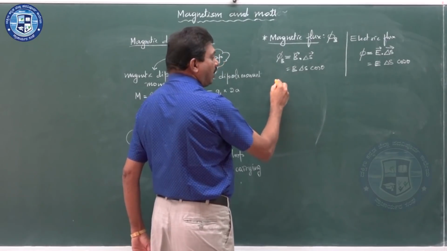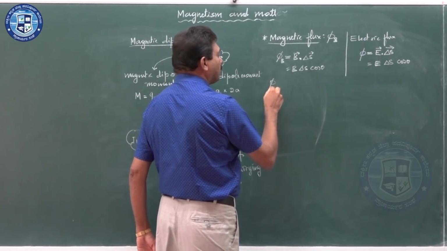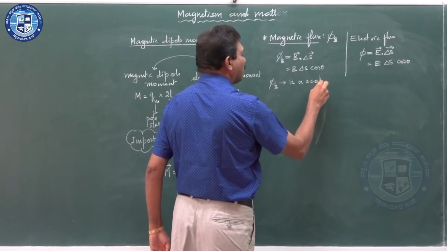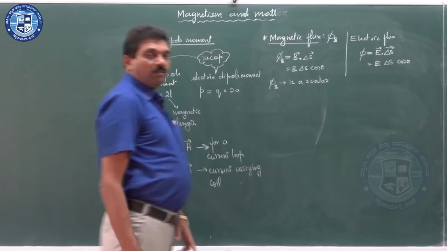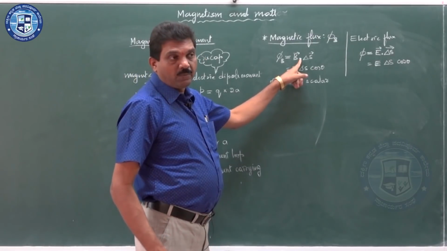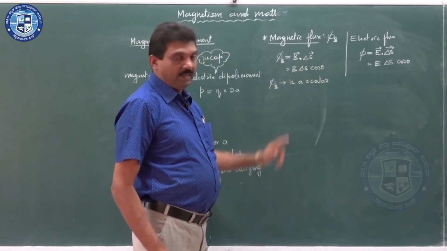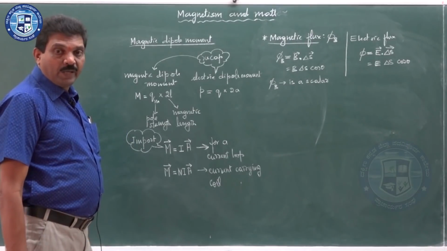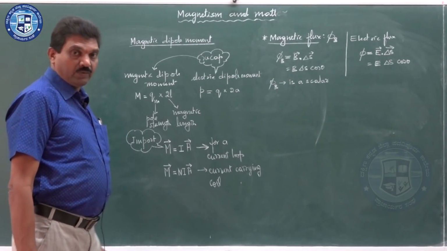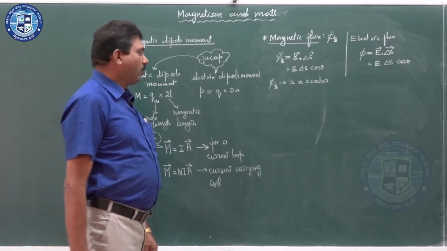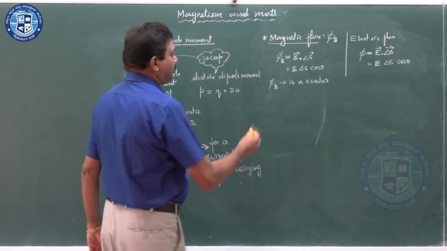Magnetic flux is a scalar, because it is represented as the dot product or scalar product of the magnetic field vector and area vector. So, this is magnetic flux, the number of magnetic field lines passing normally through the given area. It is called magnetic flux.